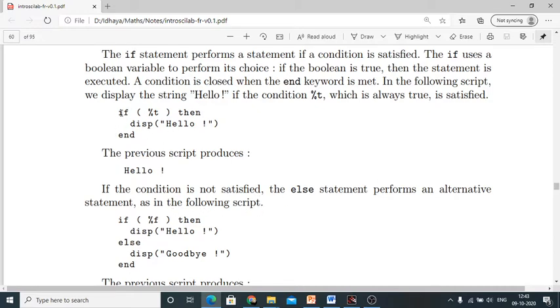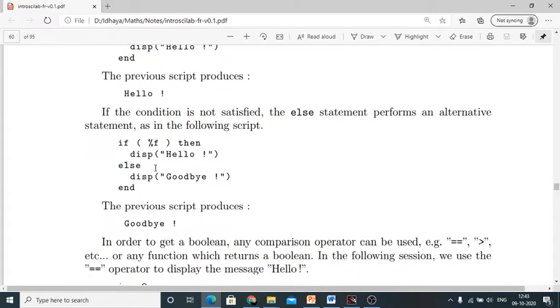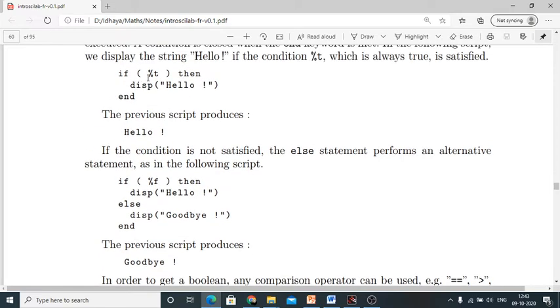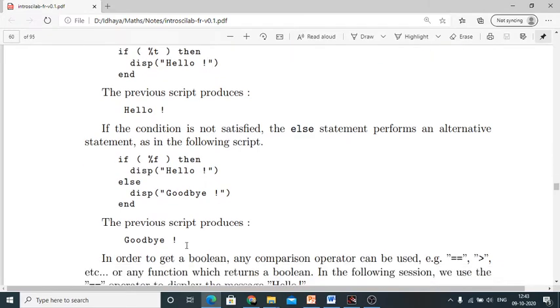So this is the simple if, this is the else. Here in the else part you can say goodbye. If the condition is not satisfied, you can say goodbye. For example, if you give this input, you will get goodbye as the output. Percentage f means it is goodbye, percentage t means it is hello, right? This t is nothing but true, f is nothing but false.